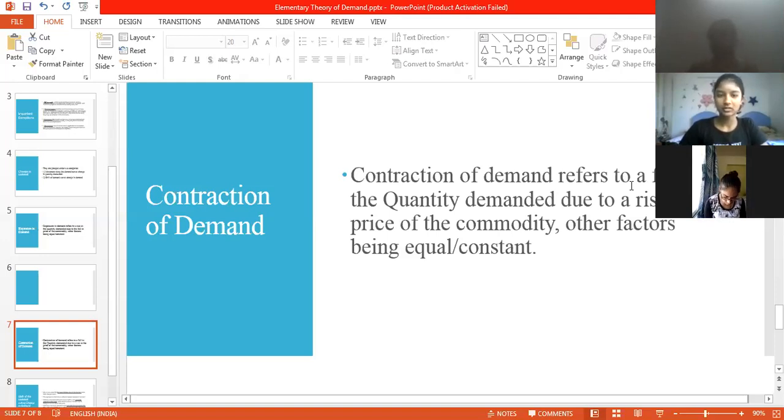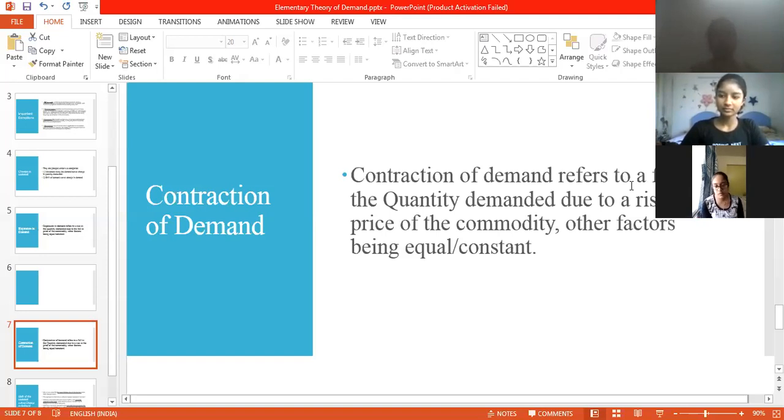Now what is happening to the quantity over here in terms of contraction of demand? Quantity is in fall. Yes, there is a fall in the quantity due to a high price. Okay, is that an inverse relation or a direct relation, Kanchan?